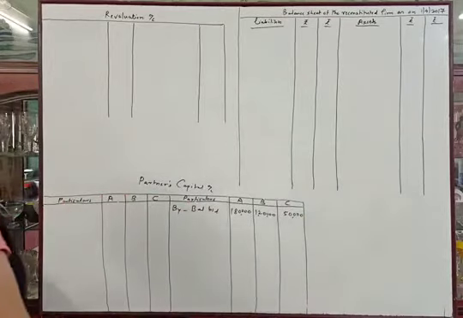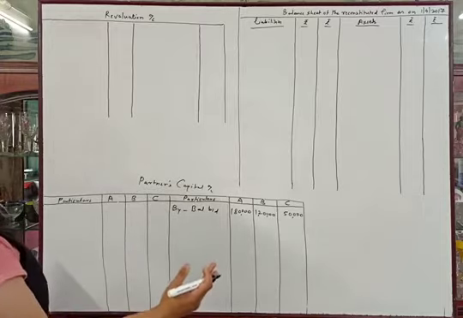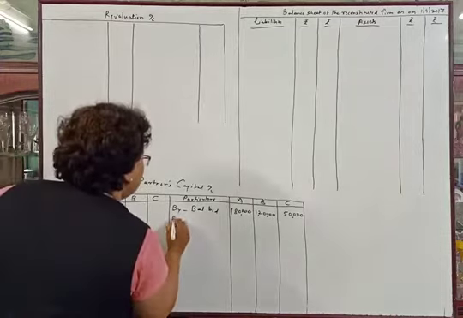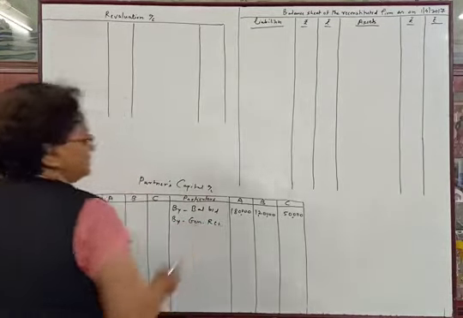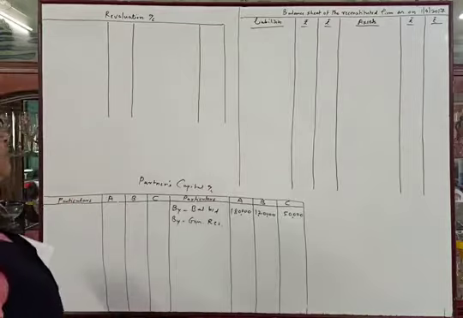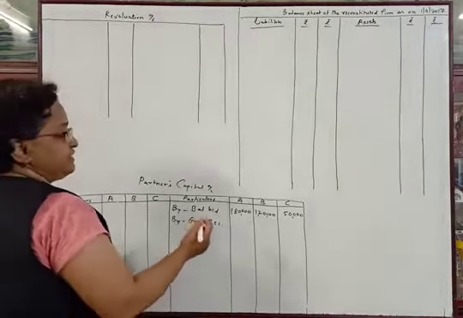Now general reserve is given there. We will transfer the general reserve to capital account credit side, which is rupees 20,000. So by general reserve, this is the reserve we will transfer to capital account credit side. Total amount is 20,000.